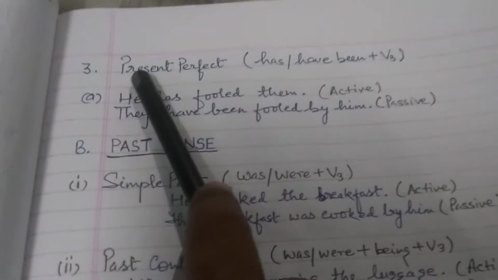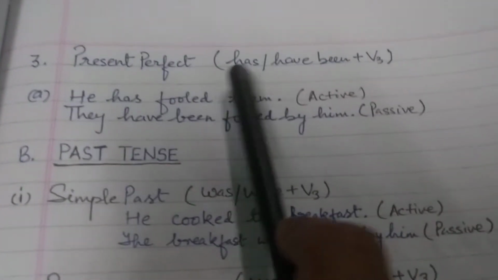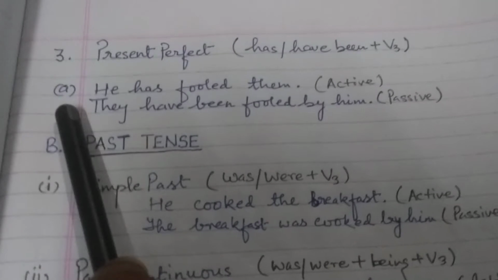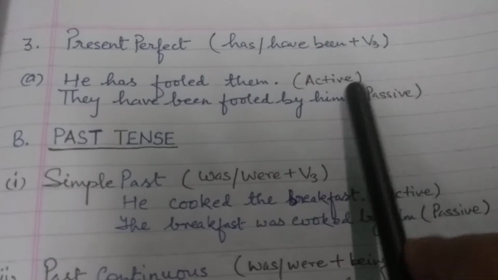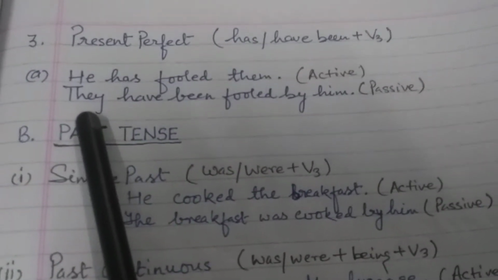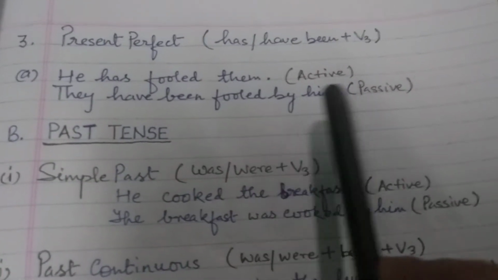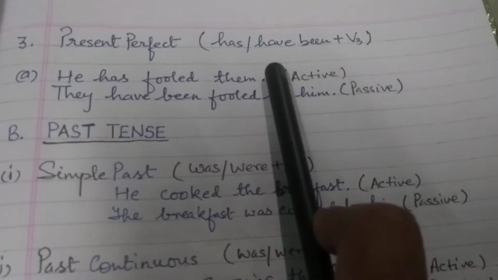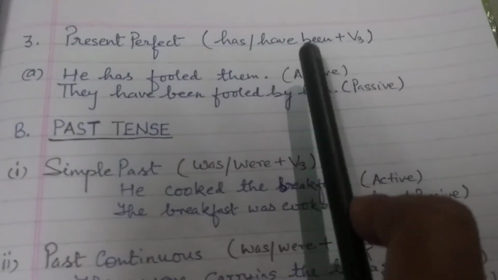Now moving ahead, we will be observing present perfect. In present perfect, we will be using has or have been plus V3. Now let us see the example. He has fooled them. This is active. Now the passive for this sentence will be: they have been fooled by him. So this was the form which we will keep in our mind while converting active to passive in present tense.